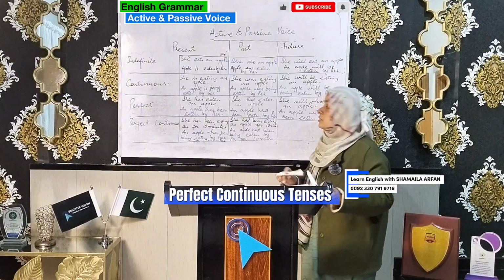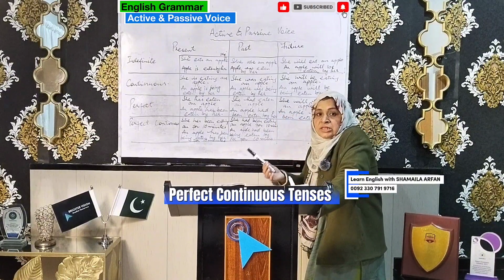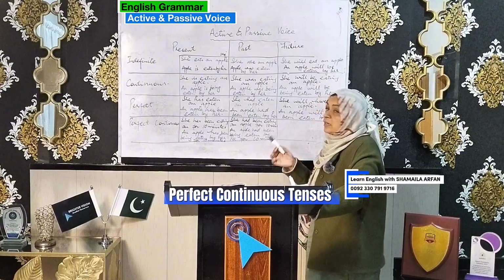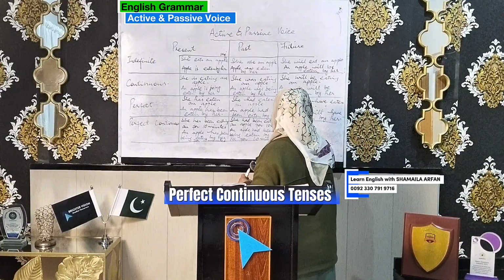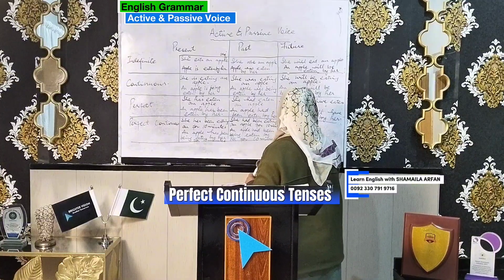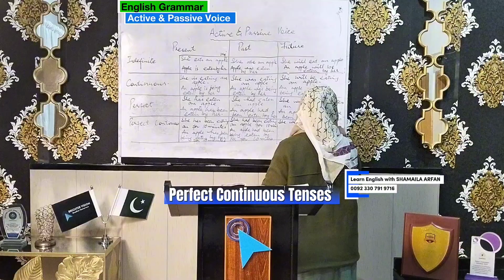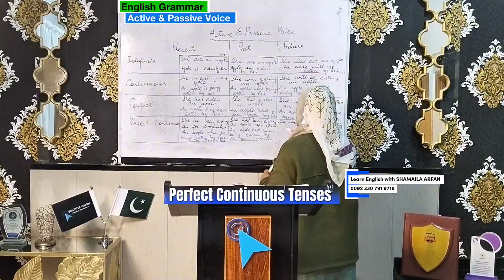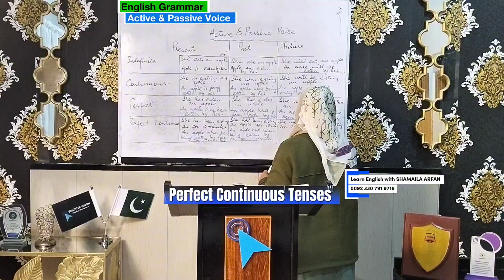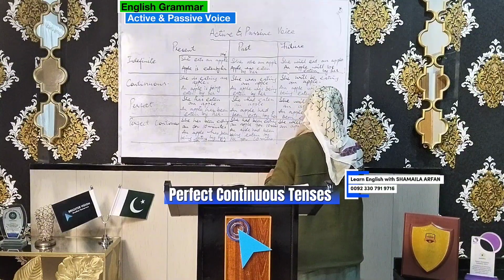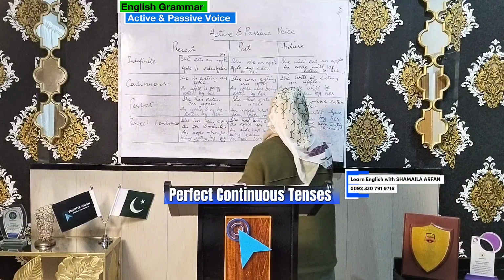Now future perfect continuous. Same like future continuous. One theory says no need, we said we don't have, but if you want, I'll do it for you. Now we'll say she will have been eating an apple for 10 minutes. And now what's the conversion?